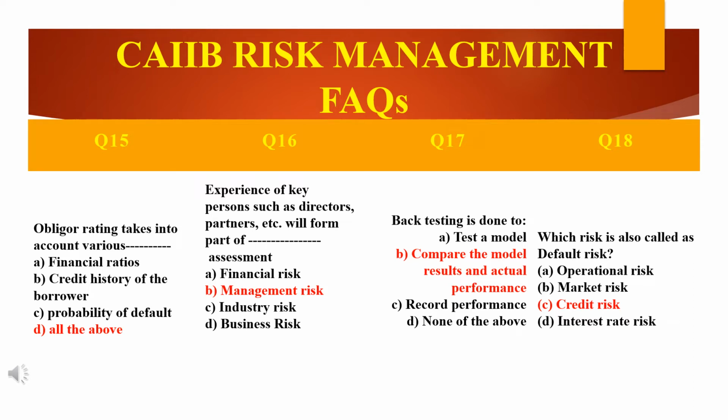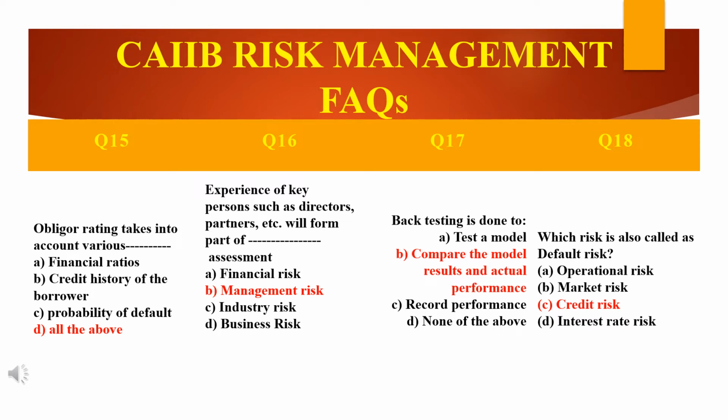The obligor rating takes into account various dash. Is it financial ratios, credit history of the borrower, probability of default, or all of the above? As the answer, you can see it has been highlighted in red color, all of the above. I will explain in short how it comes.